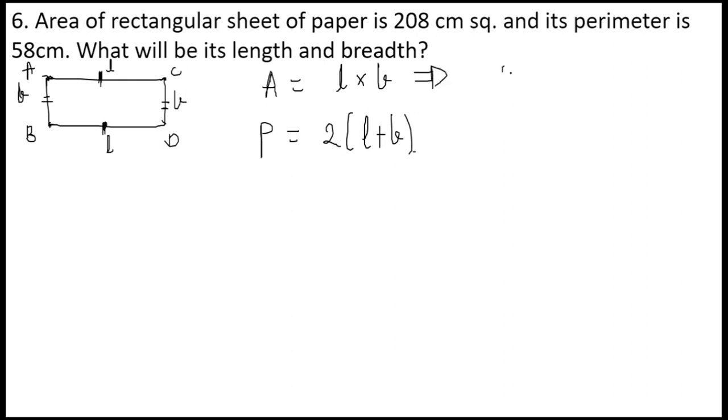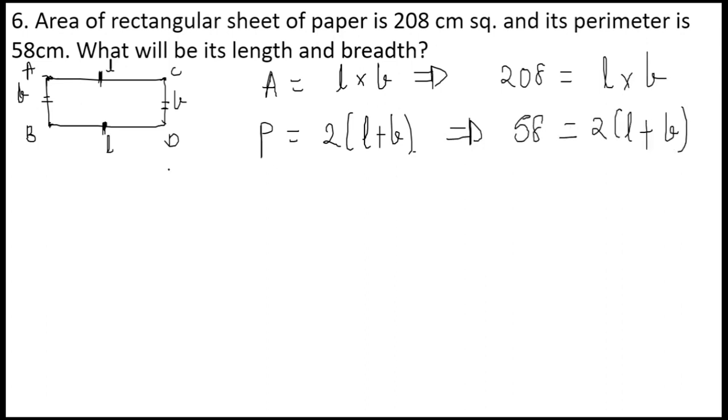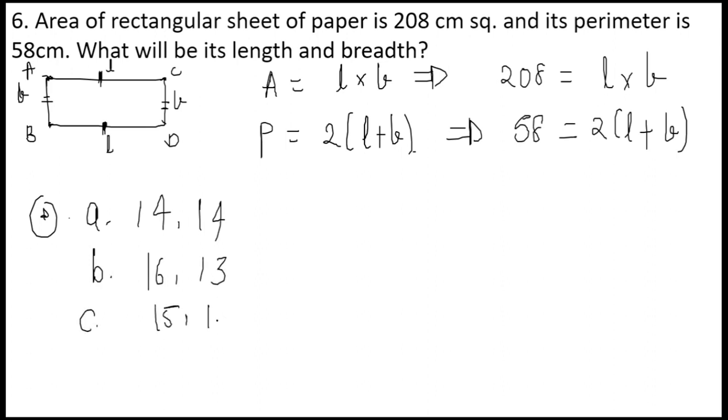In the given question, what is the area? 208 centimeter square, length into breadth is the given area. What is the given perimeter? The perimeter is 58, 2 into L plus B. For such questions, always follow the elimination method, that is, check the options. Option A was 14 length, 14 breadth. Option B was 16 length, 13 breadth. Option C was 15 length and 14 breadth. Option D is 13 length and 16 breadth.